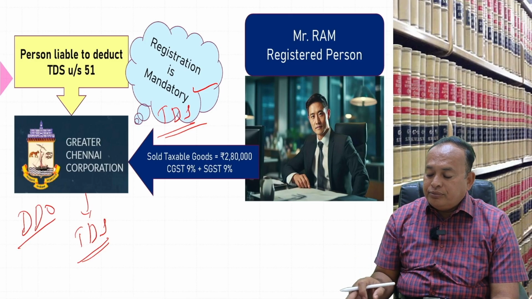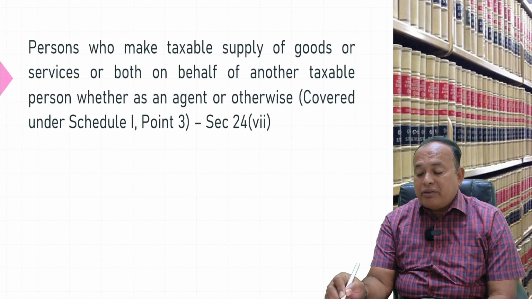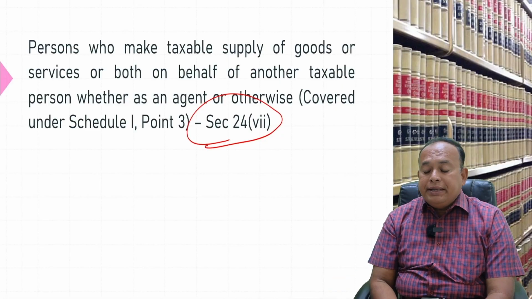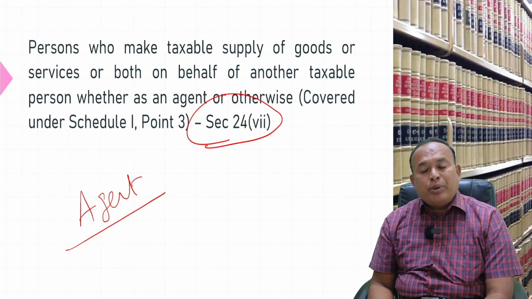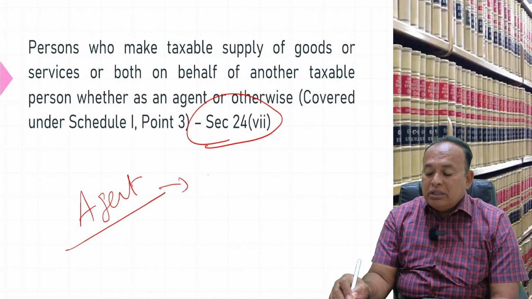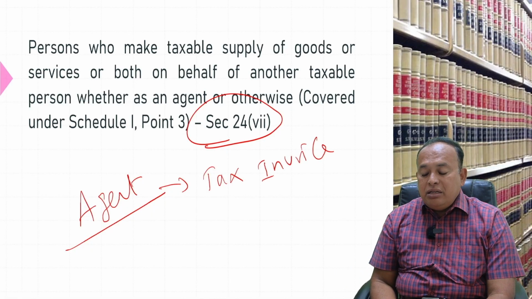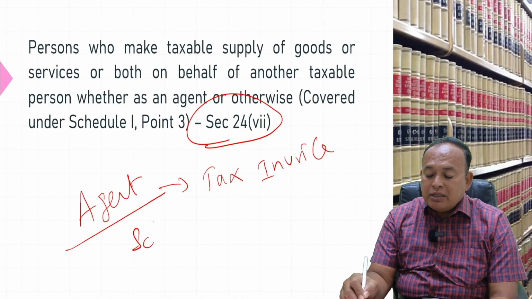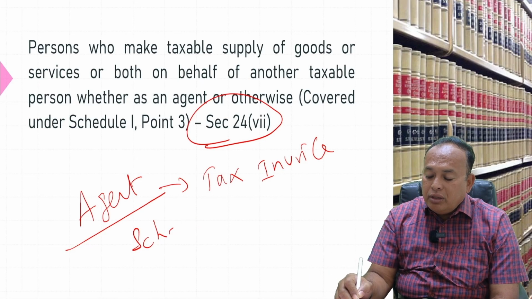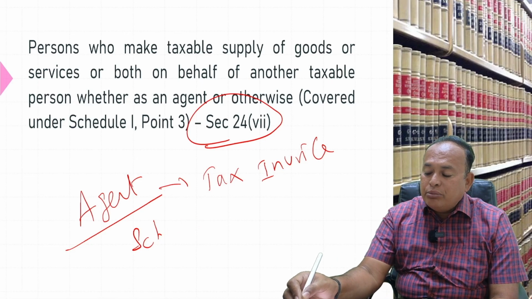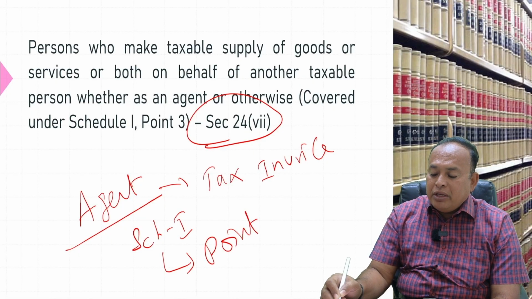Further, my dear, section 24 clause 7, very important. A person acting as agent for a particular principal, if the agent issues a tax invoice in his own account, then such agent is covered under Schedule 1 point number 3.